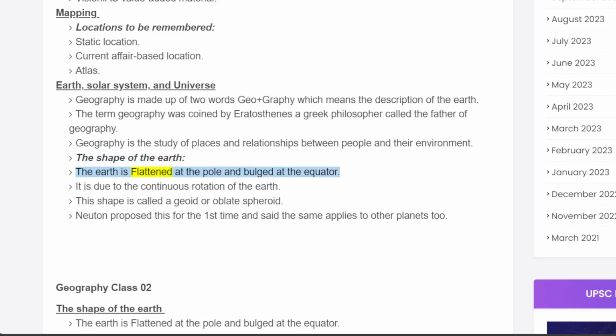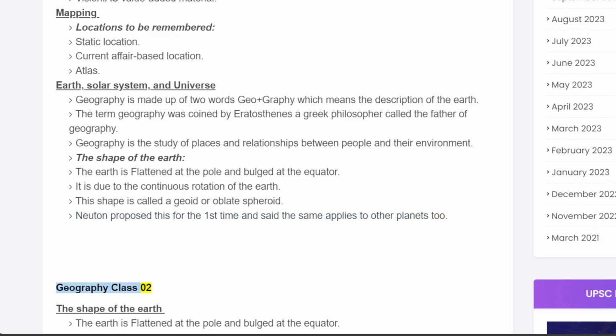The Earth is flattened at the pole and bulged at the equator. It is due to the continuous rotation of the Earth. This shape is called a geoid or oblate spheroid. Newton proposed this for the first time and said the same applies to other planets too.